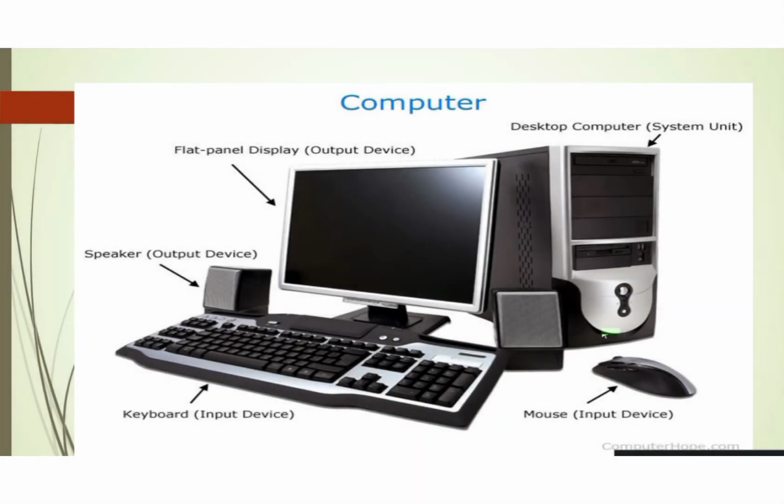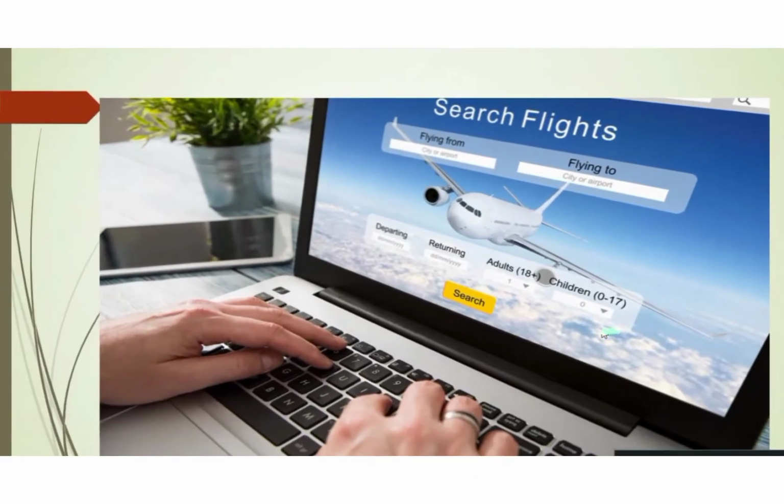Computer is an electronic device which is used to process the data and give us an output. Computer is basically used for doing any task easily. For example, when you have to travel, you can use a computer to find the schedule of a bus, train or flight. You can even book the tickets online.